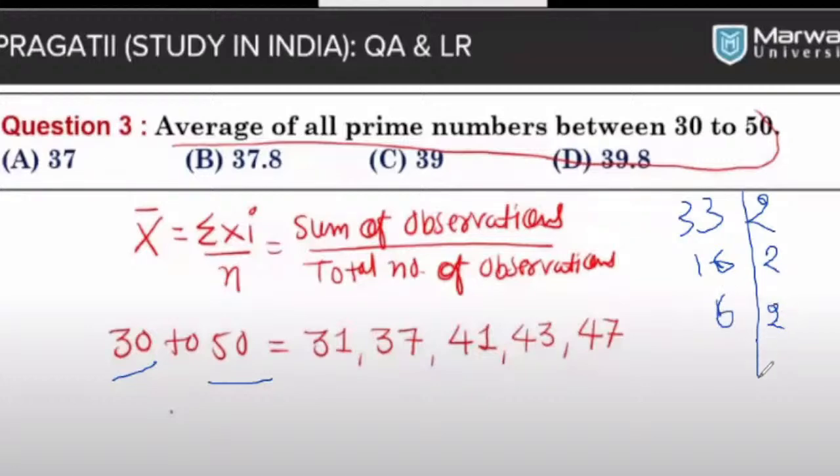What we need is understanding what prime numbers are, because someone told us it's divisible by 1 or 2. Someone told us that they can divide itself by 2. And the rule over here, which is given, is that we are calculating the average of all prime numbers between A to B.